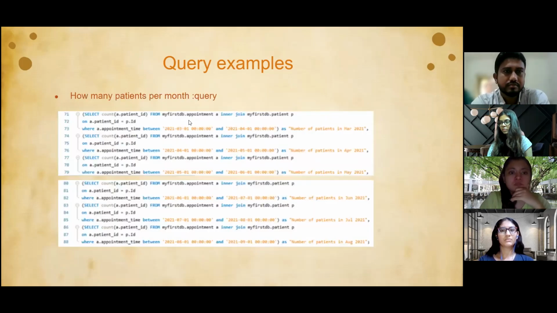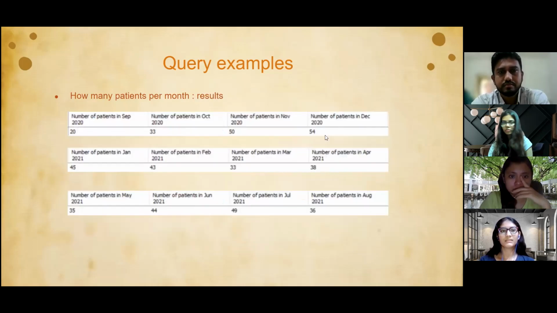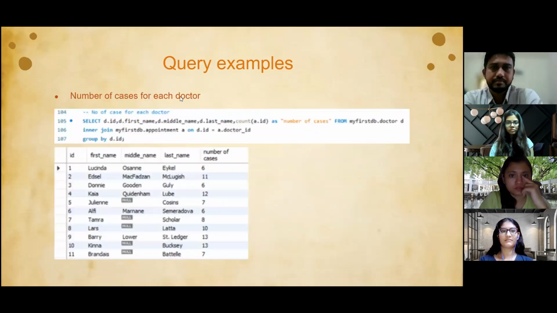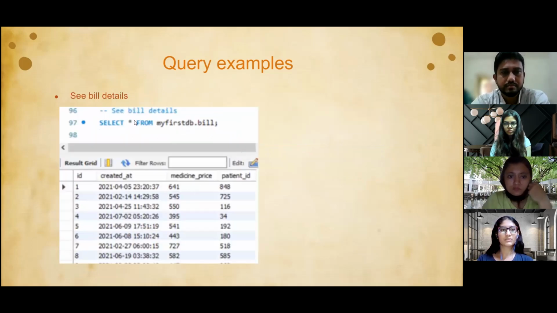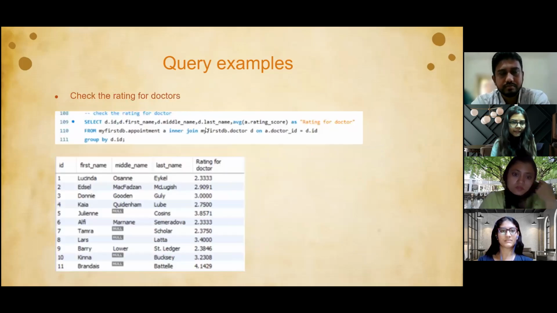And then coming to the next query, how many patients per month. So here, this is the number of patients visiting the system, and it looks like this. And then the number of cases for each doctor, we can query it using the appointment table and doctor table. So this is the output of the bill details. I think it's pretty easy.